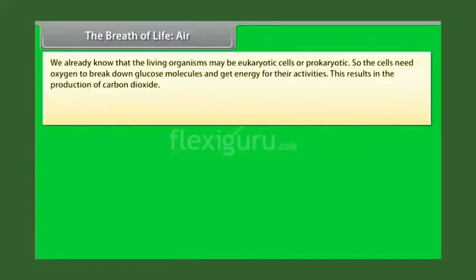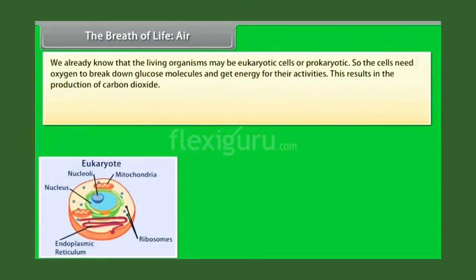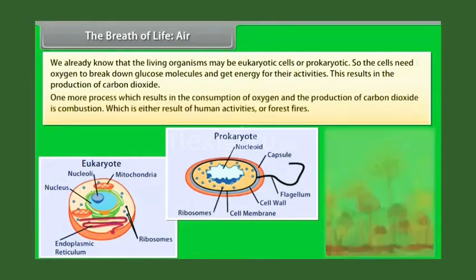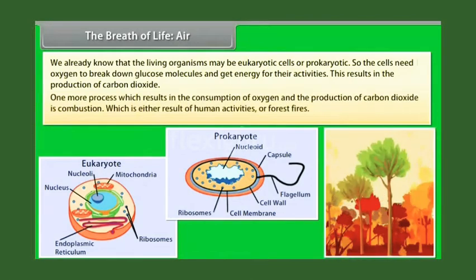We already know that living organisms may be eukaryotic cells or prokaryotic cells. So, the cells need oxygen to break down glucose molecules and get energy for their activities. This results in the production of carbon dioxide. One more process which results in the consumption of oxygen and the production of carbon dioxide is combustion.